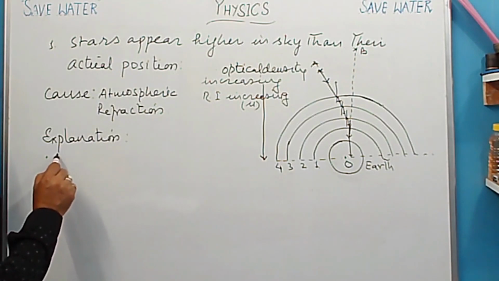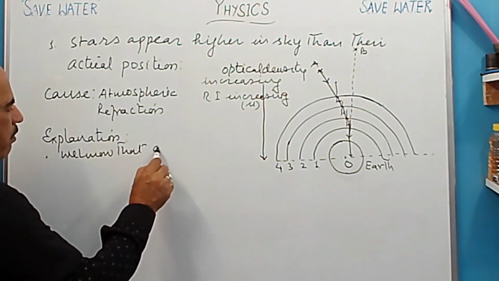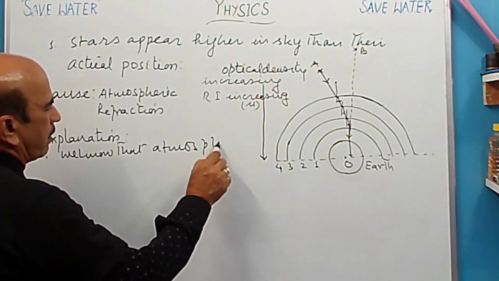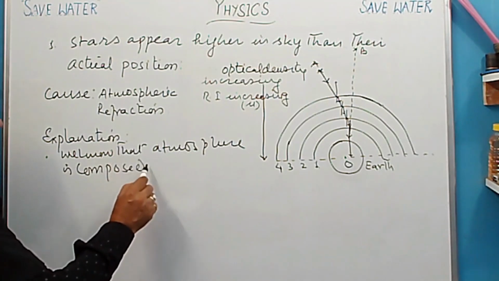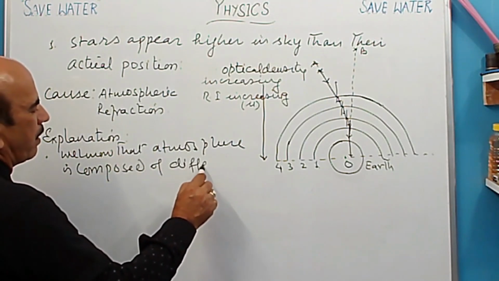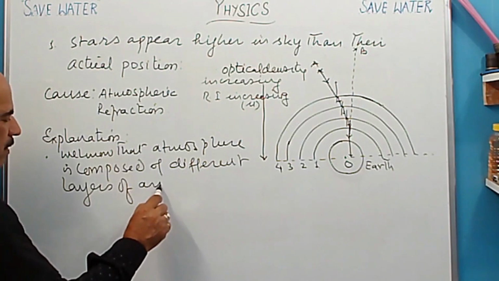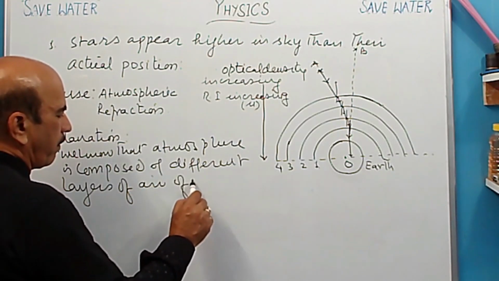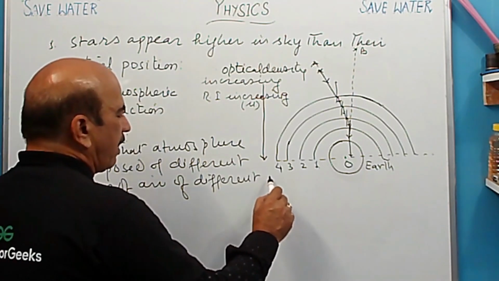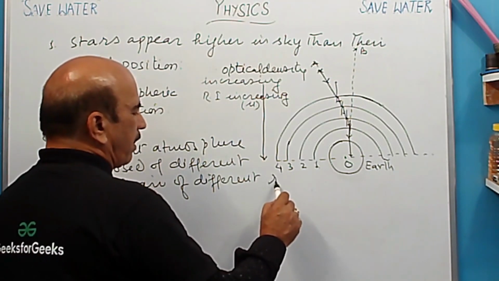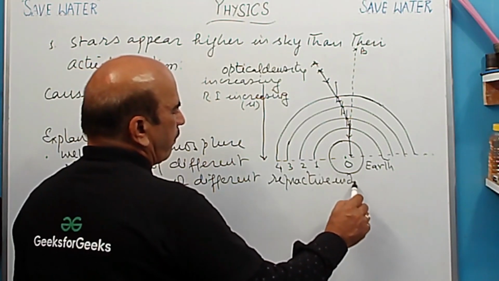So now we know that atmosphere is composed of different layers of air of different optical densities or different refractive indices. Okay, yeah, refractive index.